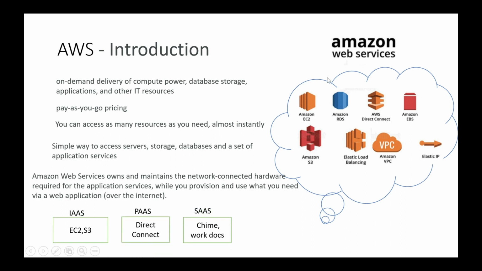So here we have seen some list of example services, right? Like EC2, S3, RDS, Direct Connect, and all. So this EC2 and S3 will come under infrastructure as a service. Still, there are so many, but these are just two examples of infrastructure as a service. Platform as a service, like Direct Connect, is something which will be used as a platform as a service. It comes under that category. And Chime and WorkDocs are software as a service, where the complete software is provided for you. You just need to use it.